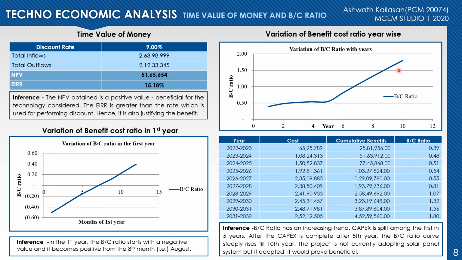This is because in the first 5 years, the capital expenditure is split and then it is made for the solar panel system. But after the fifth year, the capital expenditure is nil, and hence the benefits start steeply rising. So as per this, we could say that once this technology is installed in this project, it would be a beneficial one.